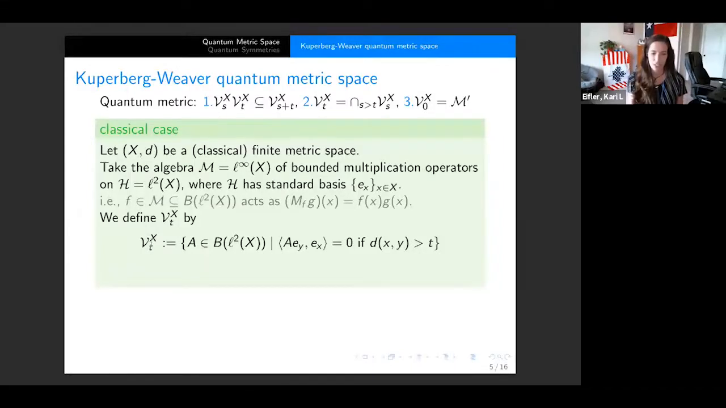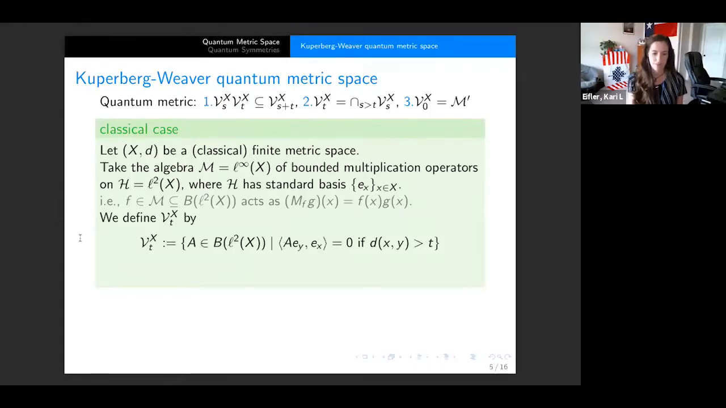So for any positive t, we're going to define V_t to be all of our operators A in B(H) such that the inner product of A e_y with e_x is going to equal 0 if the distance between x and y is greater than t. So as soon as that distance is too big, you want A to treat this inner product like this.